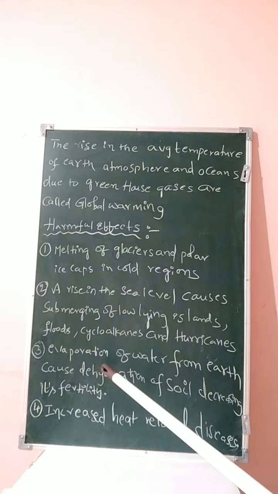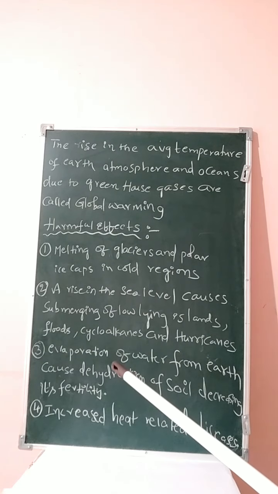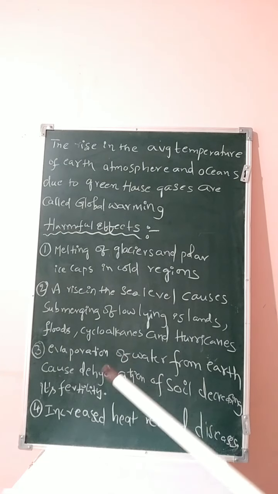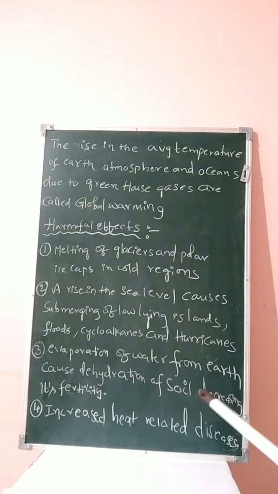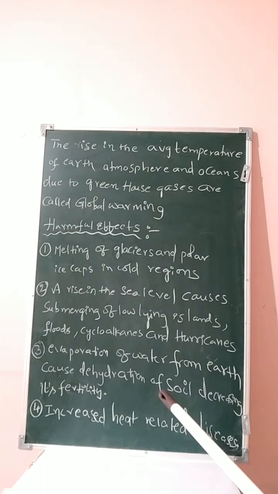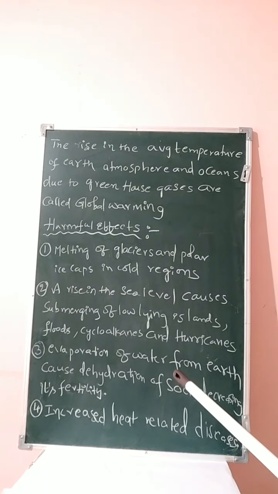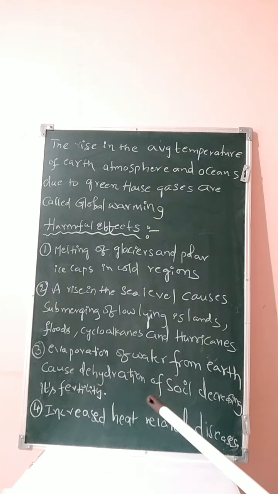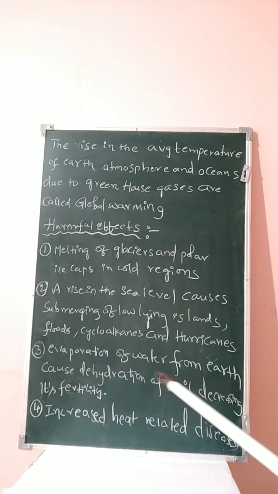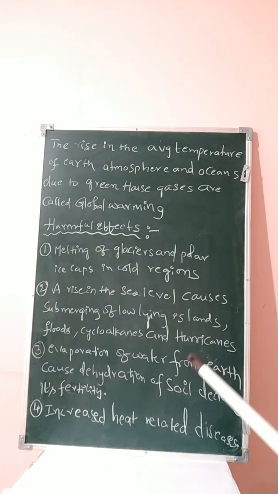Third one, student. Due to global warming, the temperature of the sea level increases, the temperature of the water bodies increases. Hence, evaporation of water from the Earth causes dehydration of the soil, decreasing its fertility. The soil used for agricultural crops contains some water content. But due to global warming, evaporation of water from the soil takes place, which causes dehydration of soil. The soils undergo dehydration, which decreases fertility.